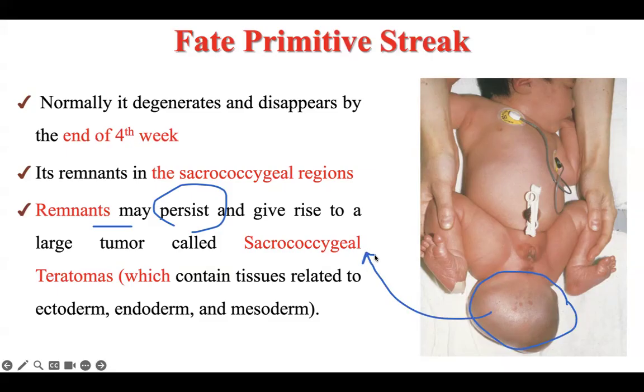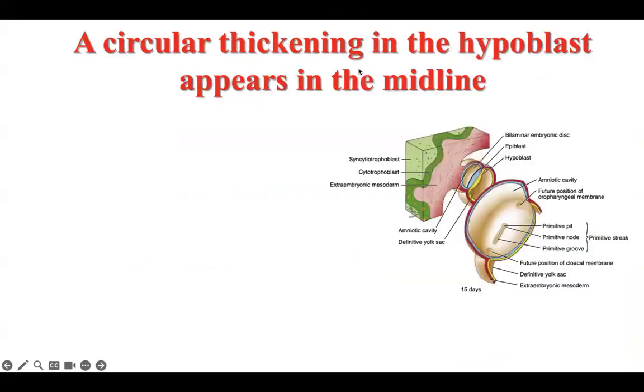Sacrococcygeal teratoma. If you open this tumor, you will find all types of tissue inside: hair, teeth, muscle, bone, and so on. So what is the name of this tumor? Sacrococcygeal teratoma. This is the first one.